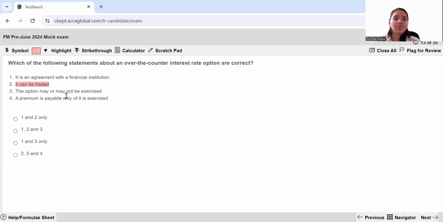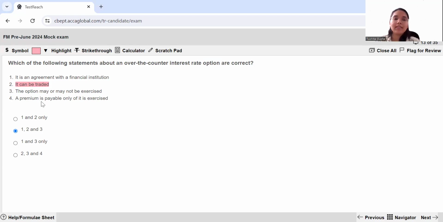Then, the option may or may not be exercised. This is absolutely correct. Whenever you're entering into a contract which is an option, it gives you the right, but not the obligation, to do something. So hence, you have the option. It is your choice whether you want to exercise this or whether you do not want to exercise it. So far, 1 and 3 are what seem correct to us.